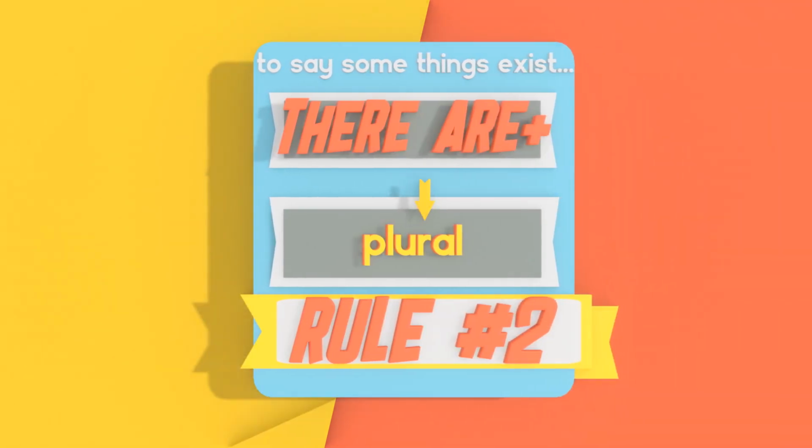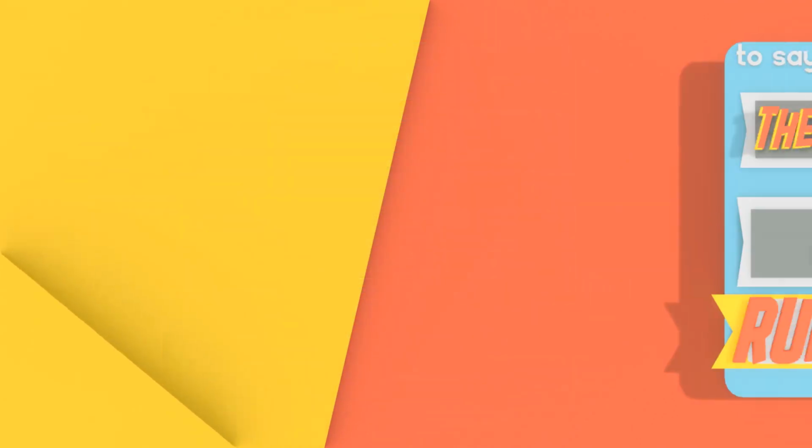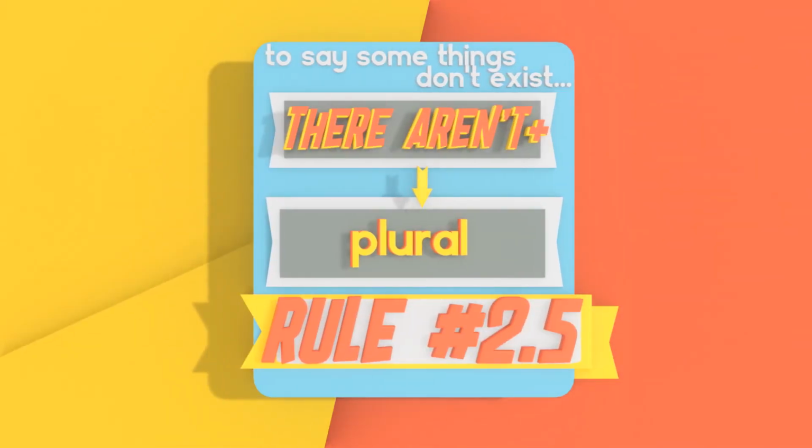So when we're trying to talk about things that exist, then we use there are. Okay? There are plus the plural noun. And when we want to talk about things that don't exist, then we use there aren't. All right, I hope that's clear.